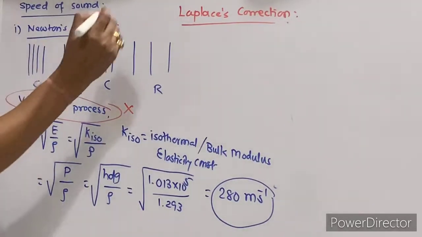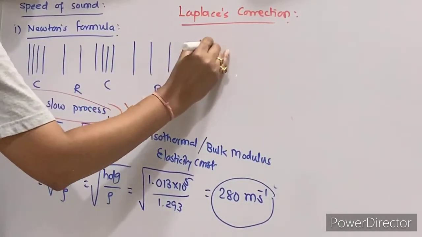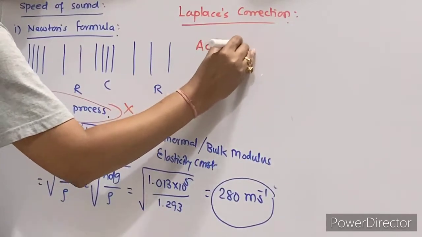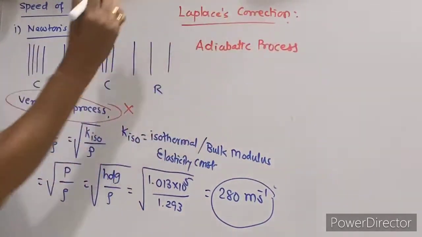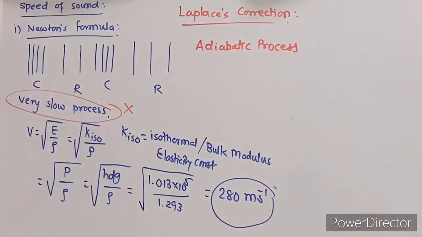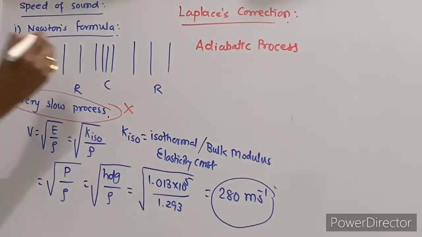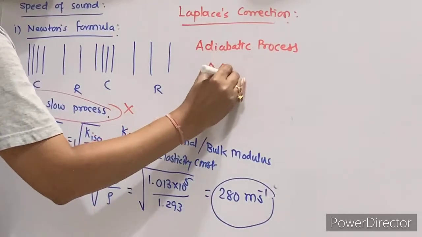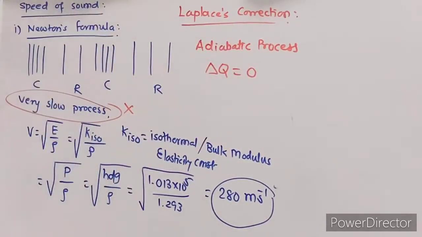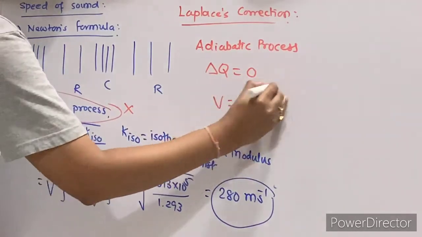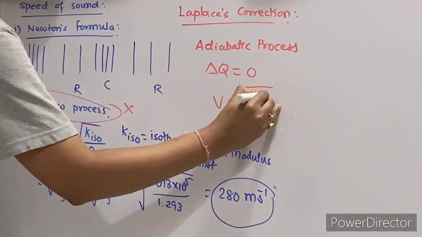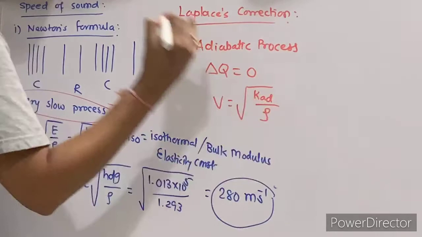So he considered this an adiabatic process, in which heat is not allowed to enter or leave the system. Therefore, delta Q is equal to 0, right? Now the velocity will be rearranged as the square root of K adiabatic upon rho.